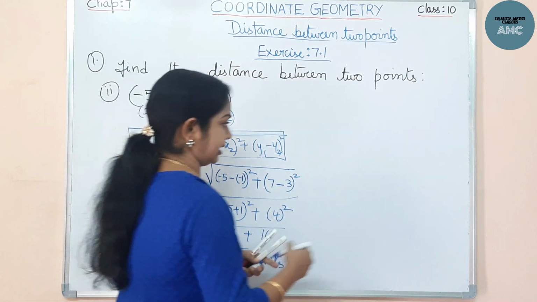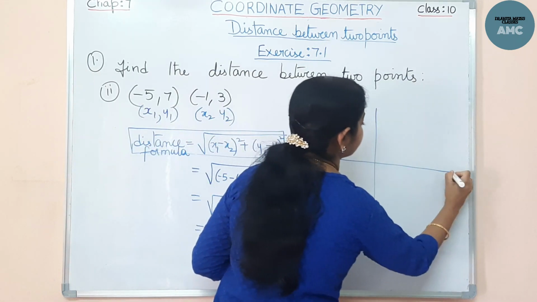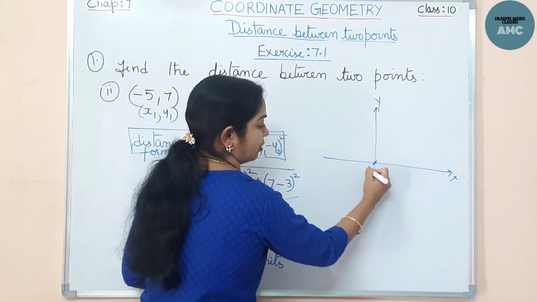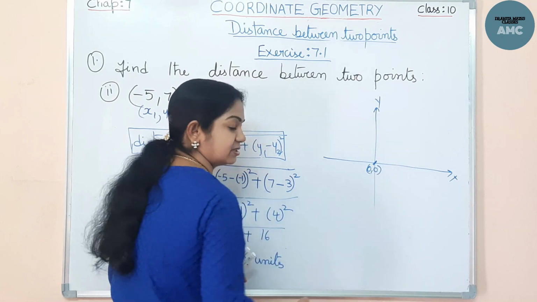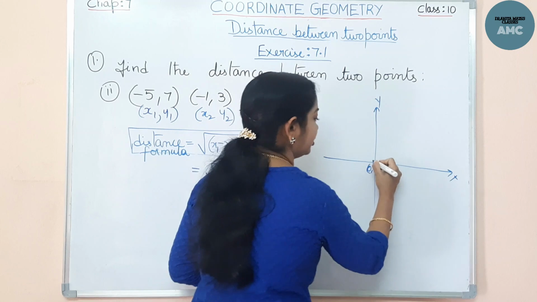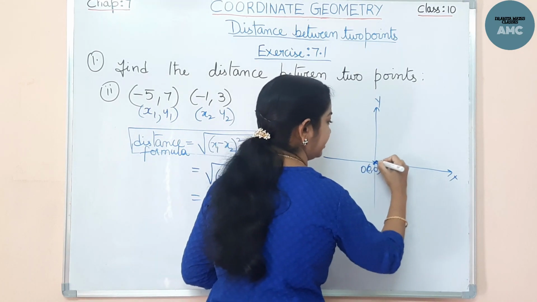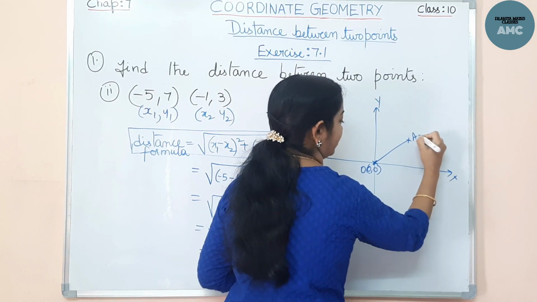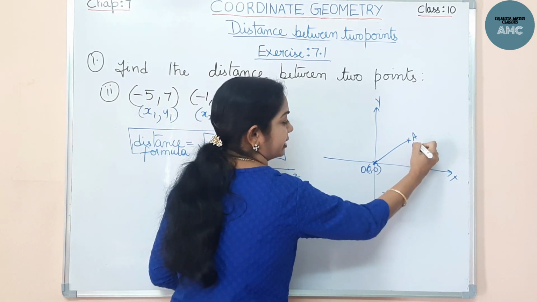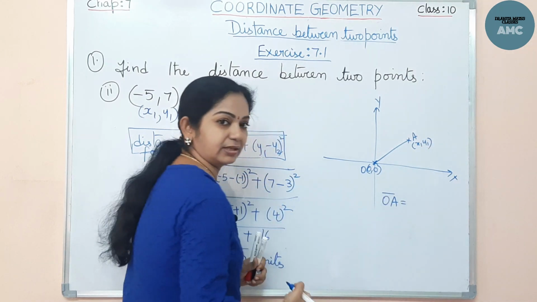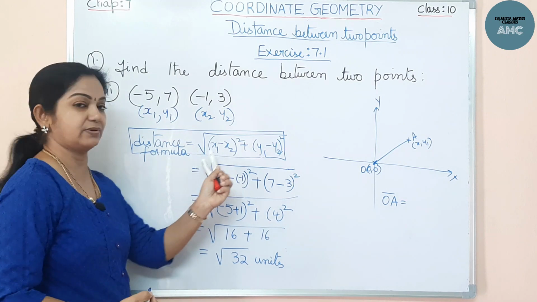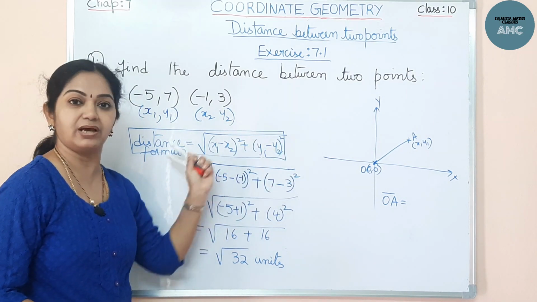And one thing I want to tell you, if you are taking x and y coordinates, suppose the intersection of x and y coordinates is the origin 0, 0, where the x coordinate is 0, y coordinate is 0. Now, if I want to find distance between the origin O and some point A, I want the distance between OA from the origin to some point x1, y1. We know the distance between 2 points on the coordinate as this formula, x1 minus x2 whole square, y1 minus y2 whole square under root.